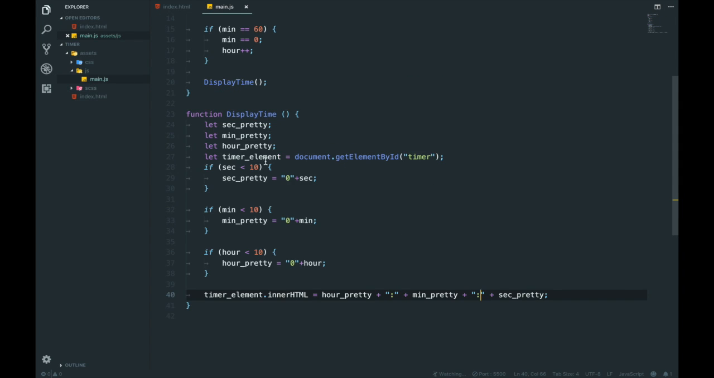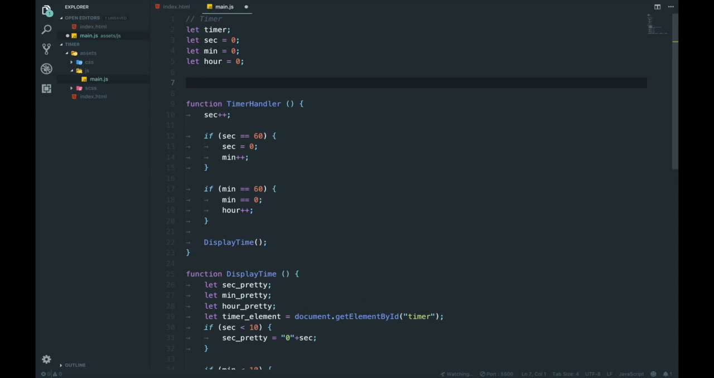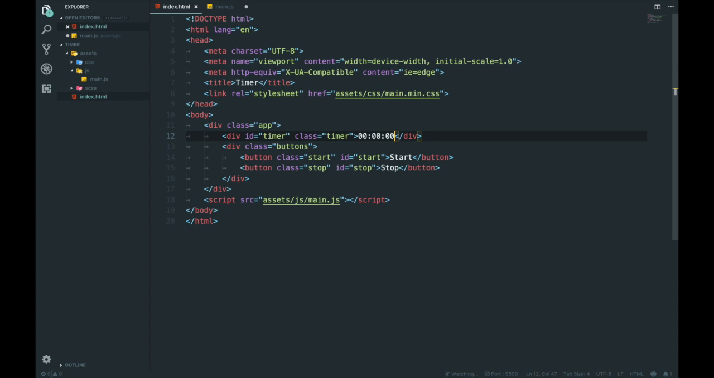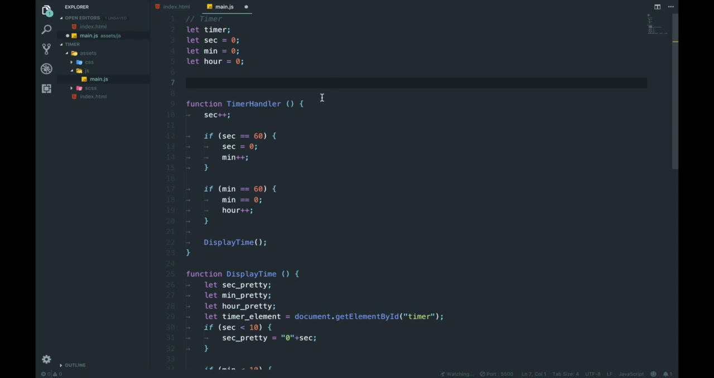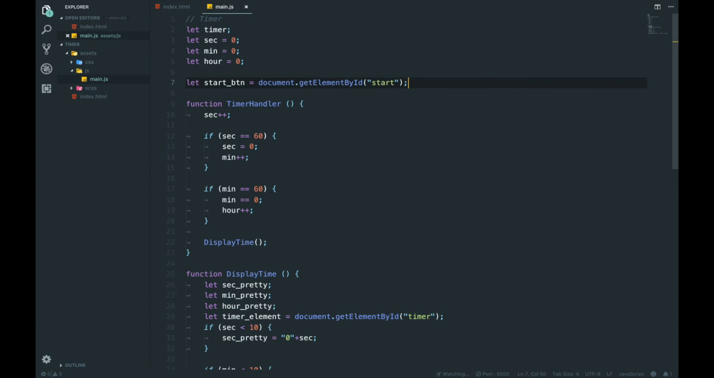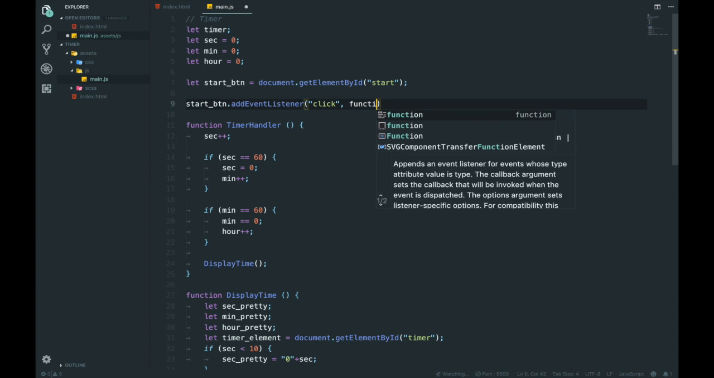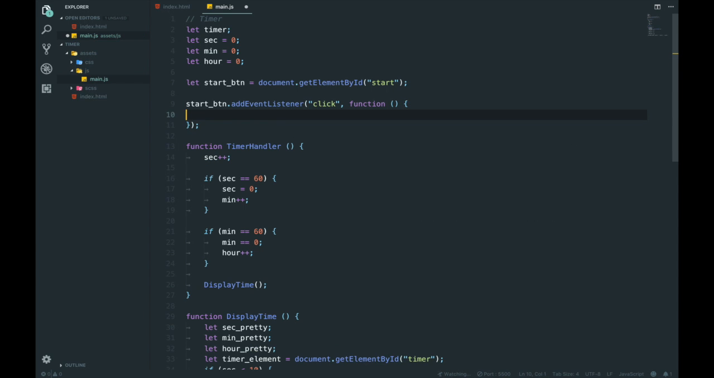Next up, we're going to hook up the button. So we're not going to run this by default. So this timer, we're not going to set this here. Time will be set there, and we're going to go down here and get the start button. So we're going to say let start button equal document.getElementById, and it's called start, right? I'm going to say start button.addEventListener, click, function, and it's going to say timer equal to that.